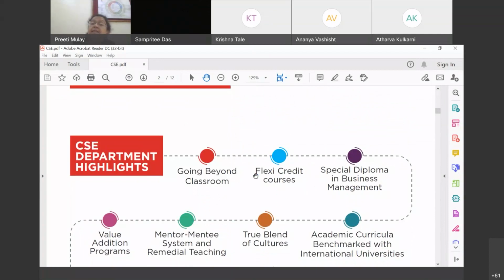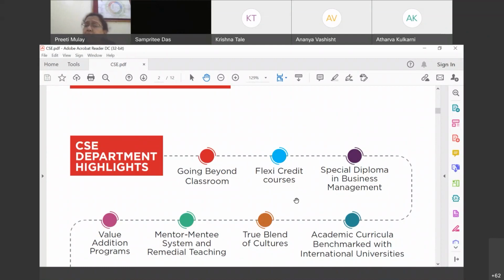As the name indicates, Flexi, that means this course is totally flexible. My dear friends, the syllabus of this course is not defined at the beginning of the course. Even if you see the course structure online, on our website, sitpune.edu.in, you will see this Flexi Credit course name there, right? Now, what is the meaning of that?